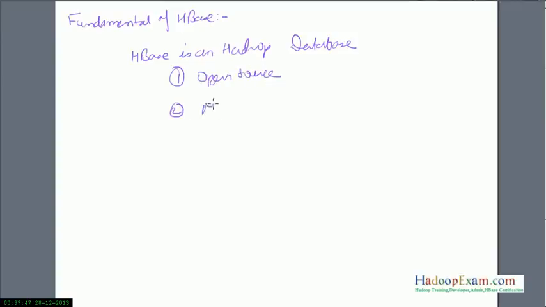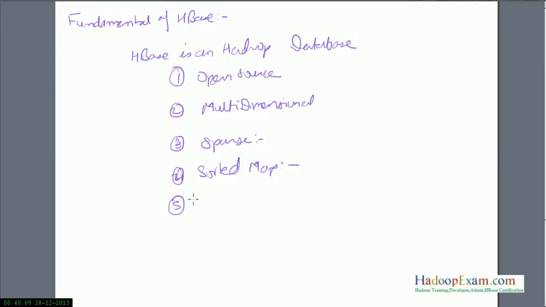It's multi-dimensional. What multi-dimensional means, we will see. Third, it is a sparse database. We will see what exactly sparse means. And then sorted: it's a sorted map database. It's completely different from your normal RDBMS database, in the way you retrieve, store, and everything. It's a little complex to understand at the start.